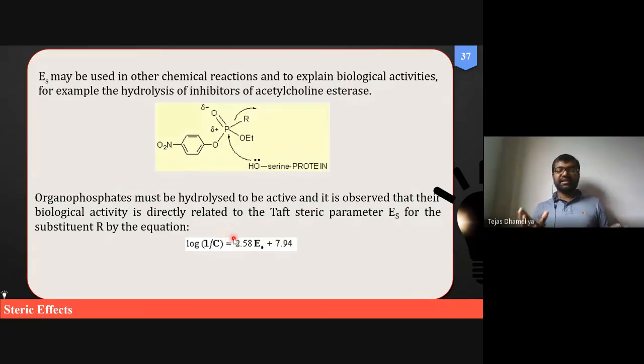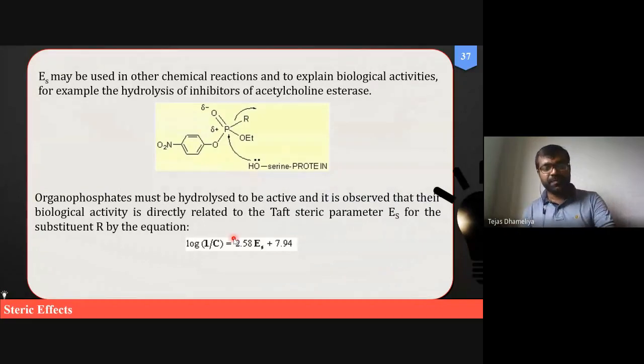Do you understand what the effect of this is? This kind of equation will help us see that the bulkier the functional group in our molecule, the greater the activity. So this shows the contribution of steric effects on certain kinds of activity.